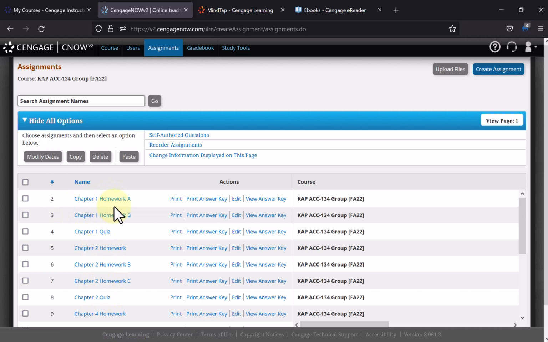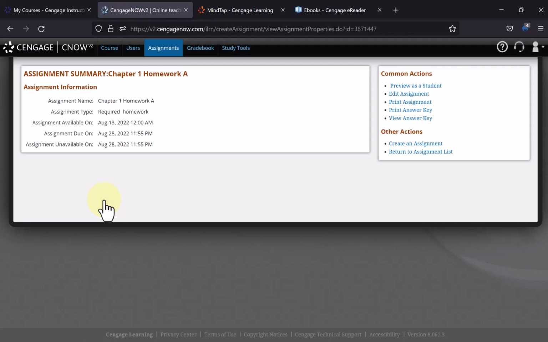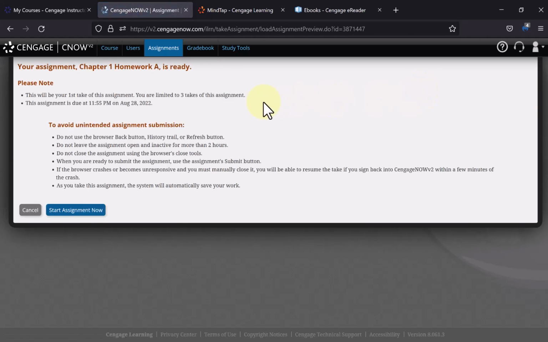And let's see if I can demonstrate to you how it works here. So I click on the assignment name. Again, this is the teacher version. You're going to see something slightly different in your version. So here's probably what you would see. This Chapter 1 Homework A assignment, even though it says first take, you have 3 different takes.